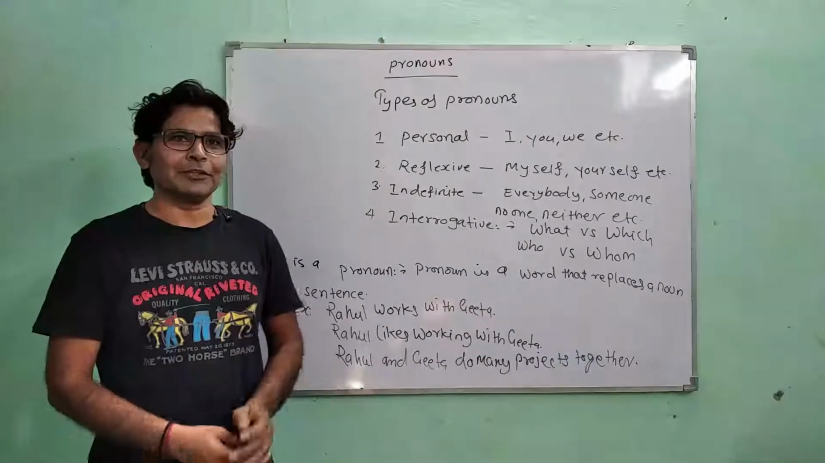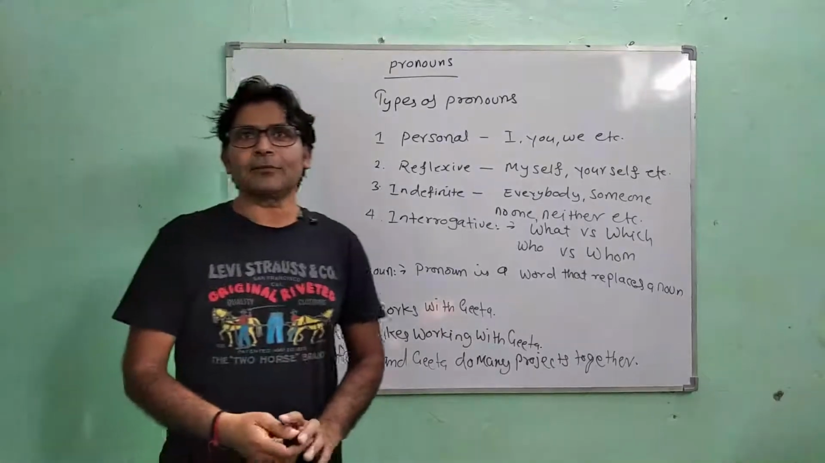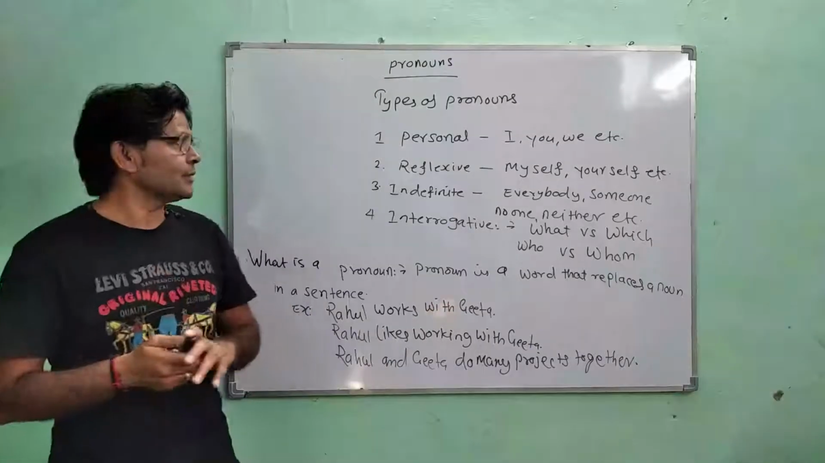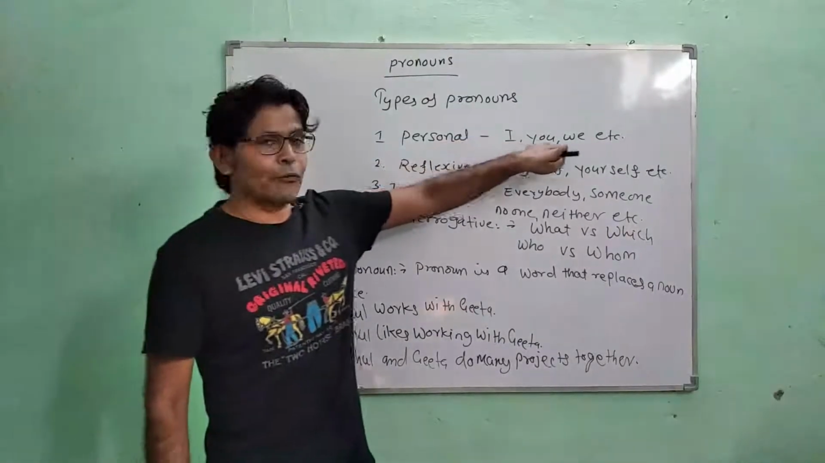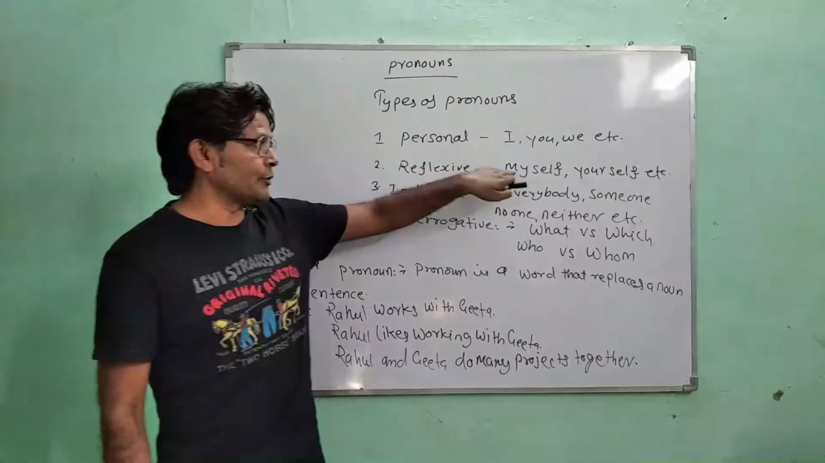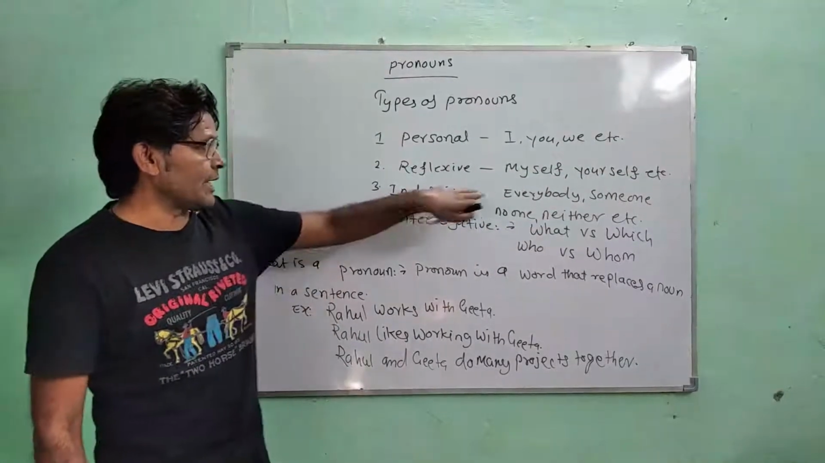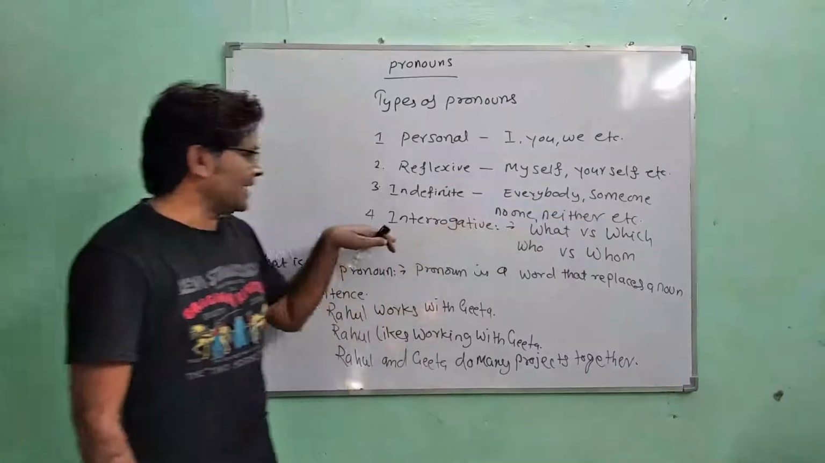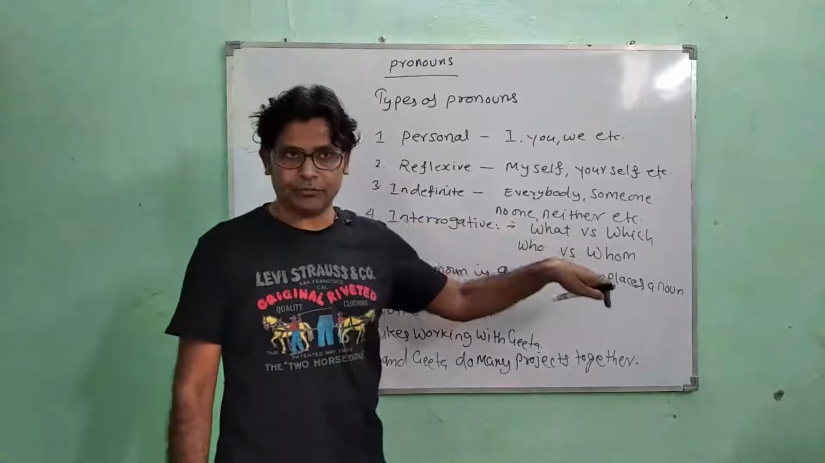Today we are going to learn about pronouns. There are many types of pronouns, but we are going to learn four pronouns today. First one is personal pronoun, which is I, you, we, etc. Second is reflexive. Reflexive is myself, yourself, etc. Indefinite pronoun: everybody, someone, no one, neither, etc. And interrogative pronoun: what versus which, who versus whom.